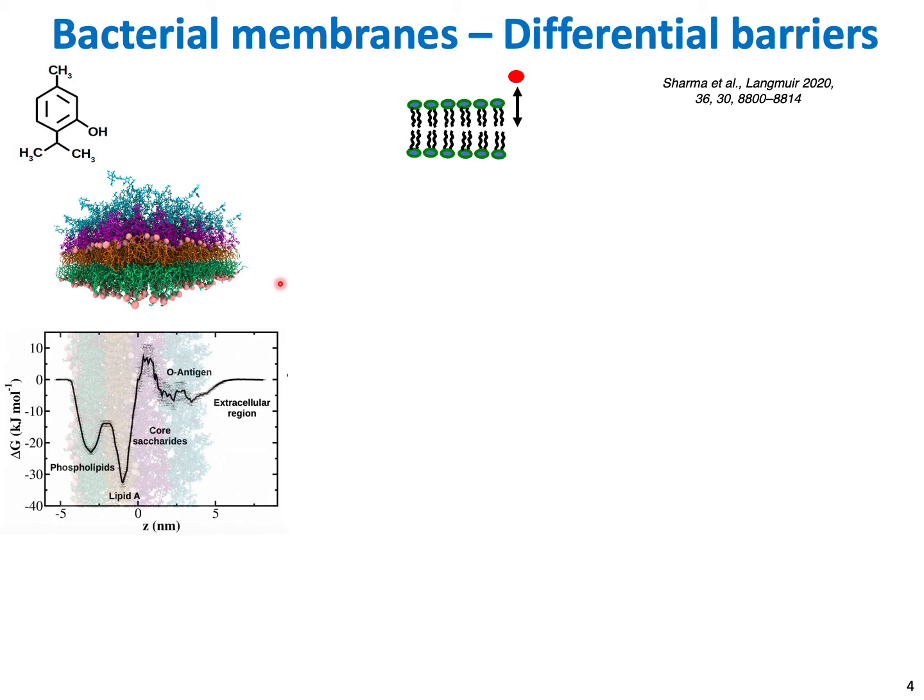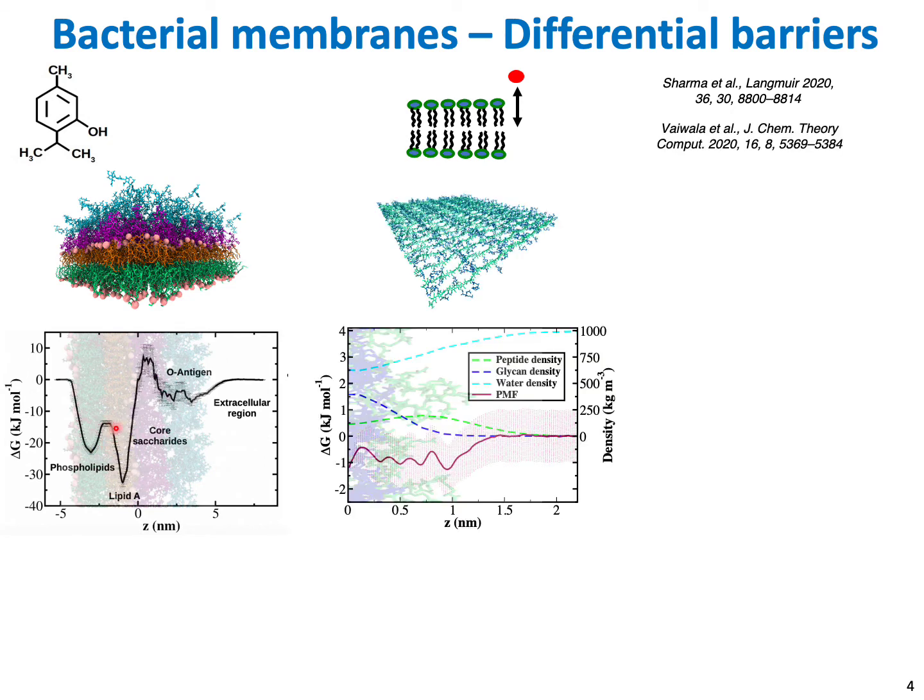membrane offers a heterogeneous free energy landscape for thymol insertion, while the polymeric O-antigen units exhibit a favorable environment and a broad minimum of 9 kJ per mole. The core saccharides offer the critical barrier of 16 kJ per mole for thymol translocation. Afterward, a favorable environment is evident in the membrane core in lipid A and phospholipids. However, translocation across leaflets is energy intensive and requires almost 20 kJ per mole. The periplasmic peptidoglycan layer does not offer any barrier for thymol translocation.